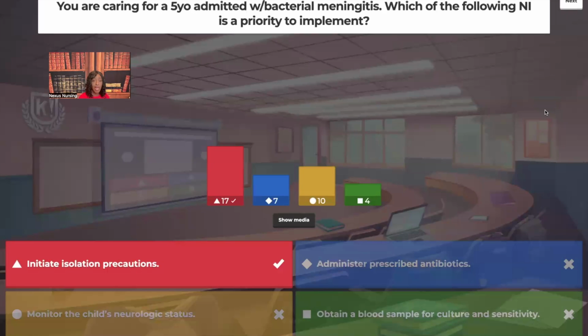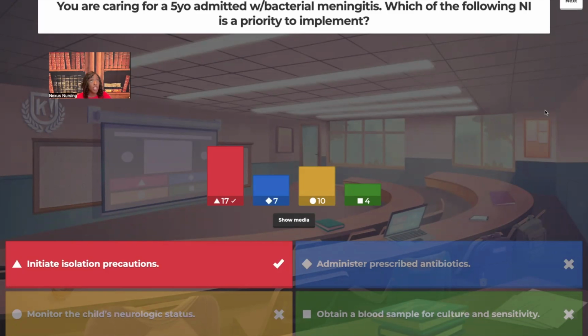Very good. Initiate isolation precautions. And guess what? You're not going to wait until the patient's been officially diagnosed with meningitis, because remember, we have to do a culture. It takes a couple days for the results to come in, right? You just have to suspect it. So usually what NCLEX will do, or the test writer, if you're currently in the nursing program right now, they won't even mention the word meningitis. They will give you the risk factors and the signs and symptoms.